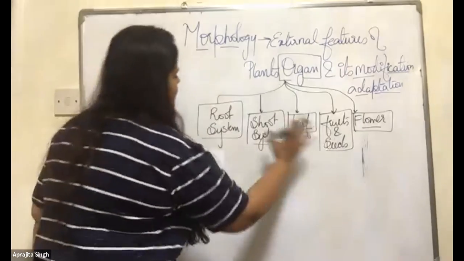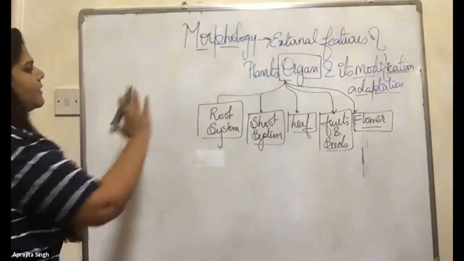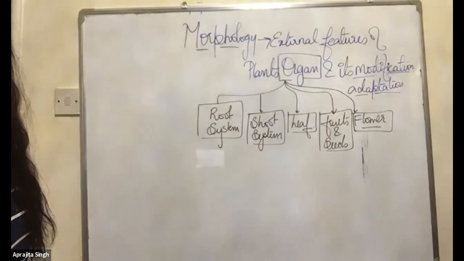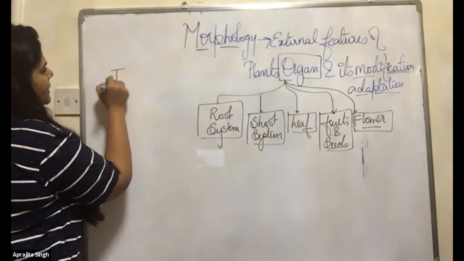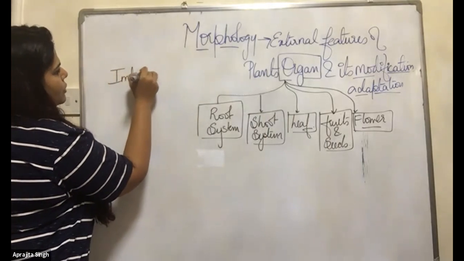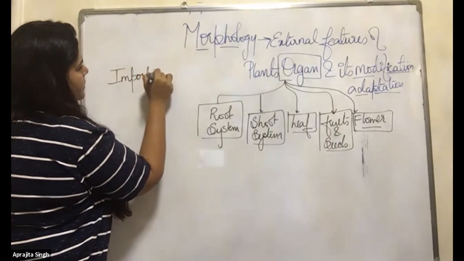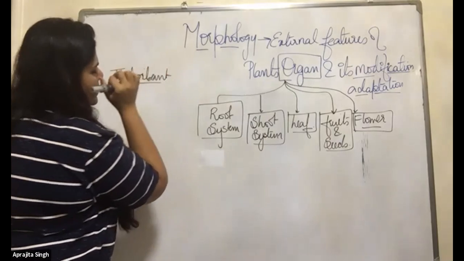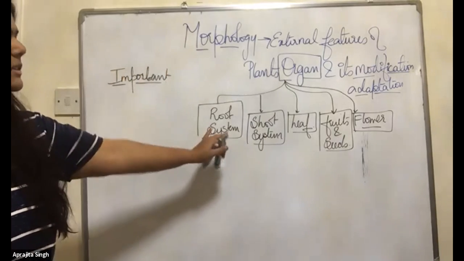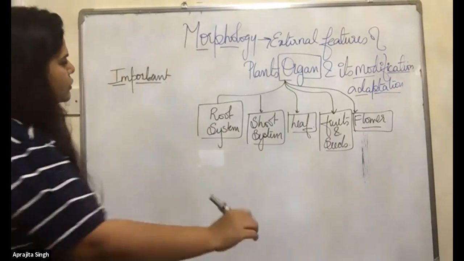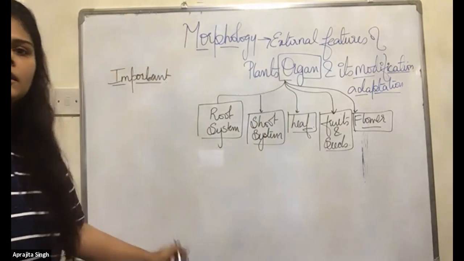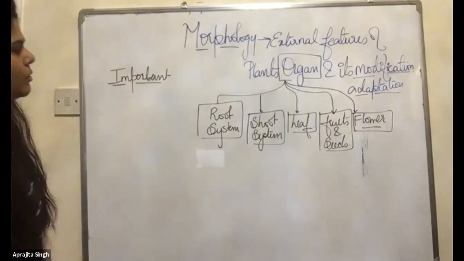Yes. So first, before moving to this system, I need to discuss one thing very important. Just mark this important, and I will let you know what you have to write down. I will also discuss this after, but before that we have to discuss the dicots and the monocots. So before that, you should know what are the dicots and what are the monocots.